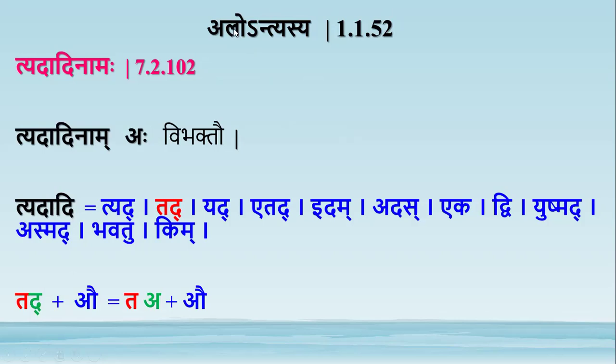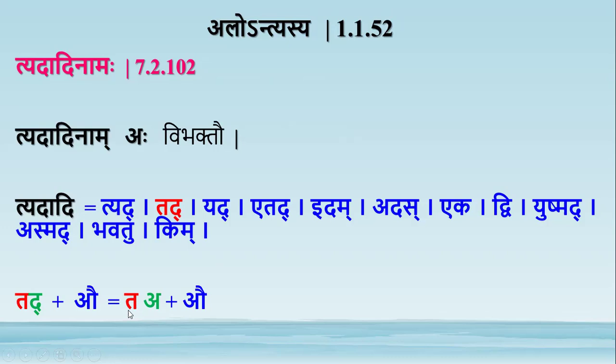But by this paribhasha sutra alontyasya, that akara comes in the place of the last al letter. Al means it can be any swara or consonant. So here the last al letter in the sthani is dakara. So this akara comes in place of that dakara.